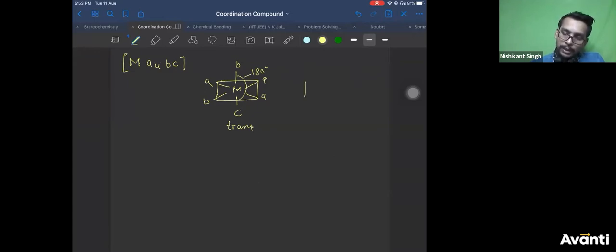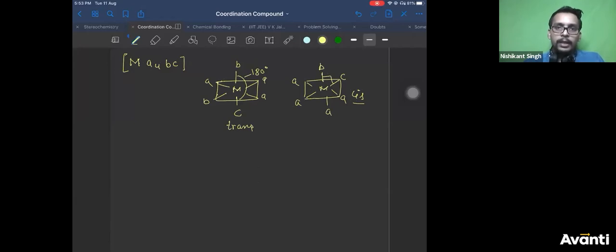What is the other possibility? You keep B and C at 90-degree angle to each other. So when they are at 90 degree, this is cis. There is no other possibility, right? There is no other possibility. This is cis isomer. So two geometrical isomers are possible for this molecule, right?